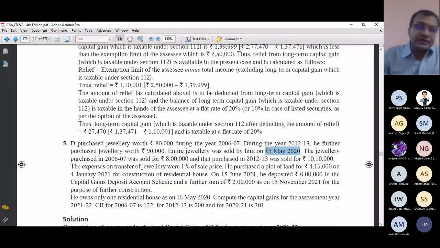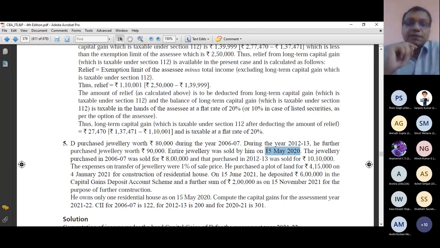Now, before computing indexed cost of acquisition, you must have the cost of acquisition. And before computing cost of acquisition, you must have knowledge of the actual cost of acquisition. Do remember, actual cost of acquisition can be different from cost of acquisition. As per section 48, I deduct cost, not actual cost. So to get the cost, I must have the actual cost. Actual cost is very simple. It is the purchase price at which I have purchased the asset.